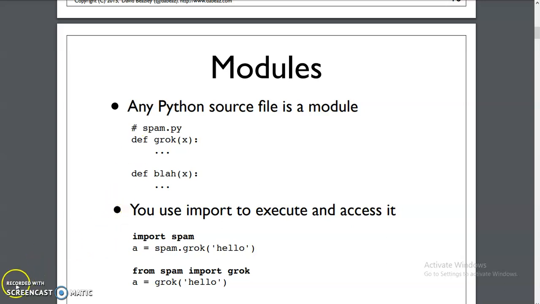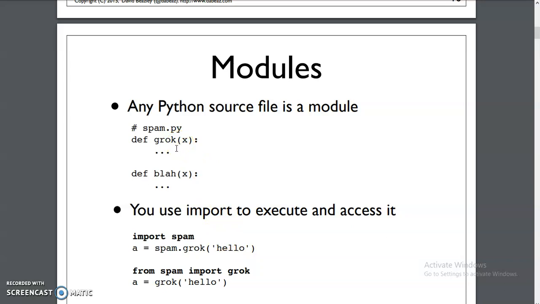Next we will import the required module with the statement import spam, a equals spam.grok hello. Here it calls the function grok of the spam module and sends a hello message as a parameter for this function, and it executes that function.